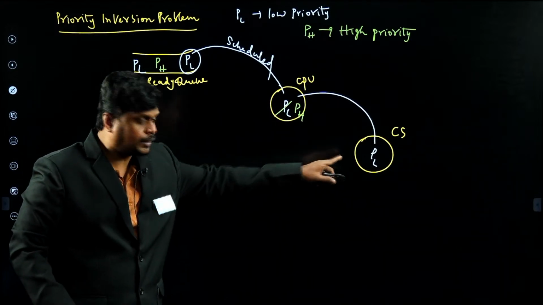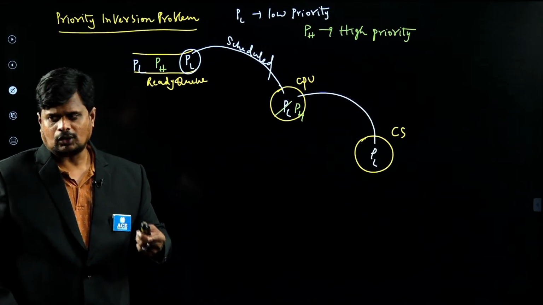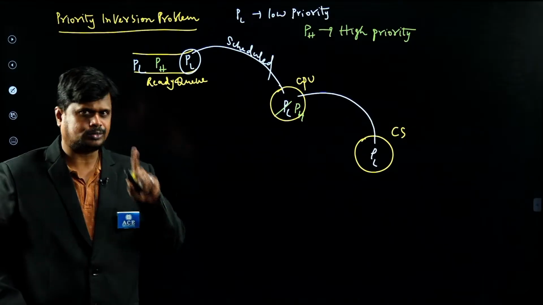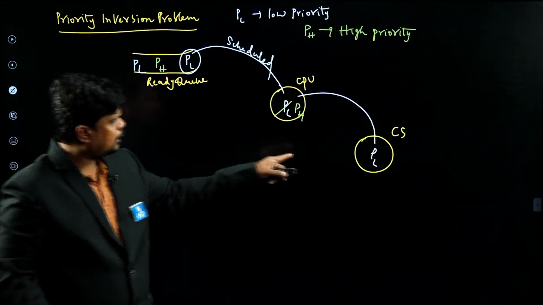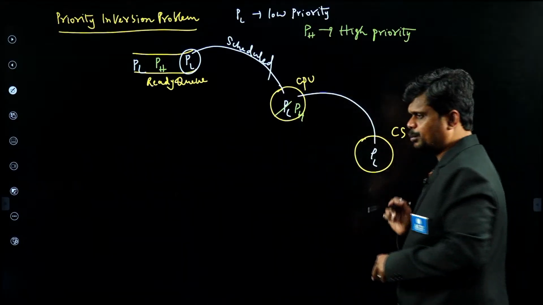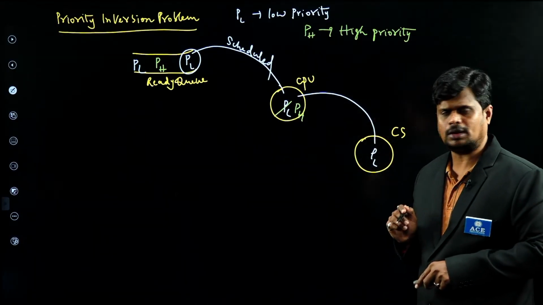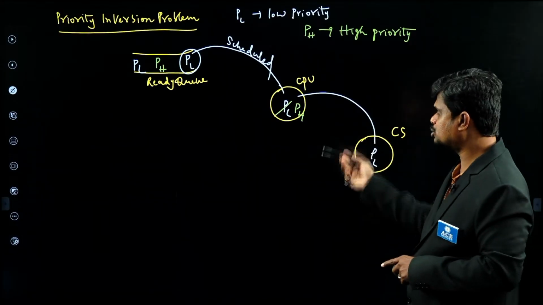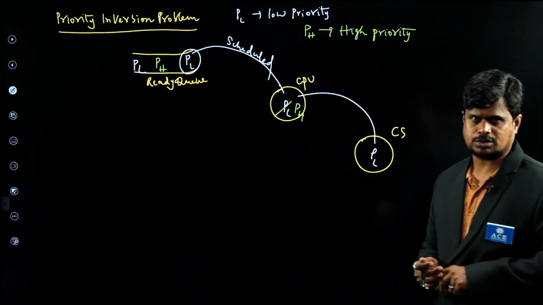But according to the critical section problem, how many processes can enter into the critical section at any point of time? Only one. Already, as part of the critical section, we have the low priority process. But the CPU is with which process? The high priority process.